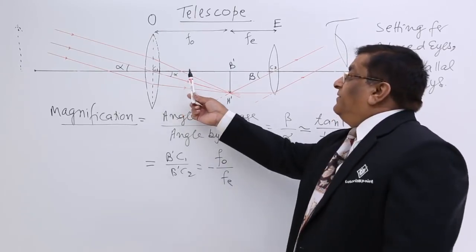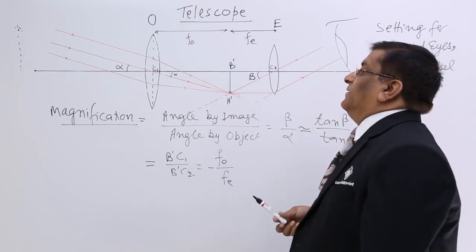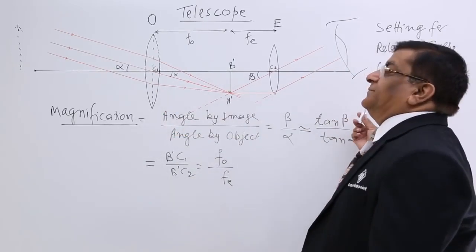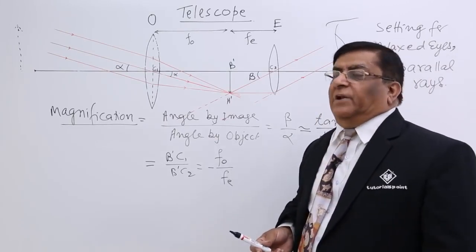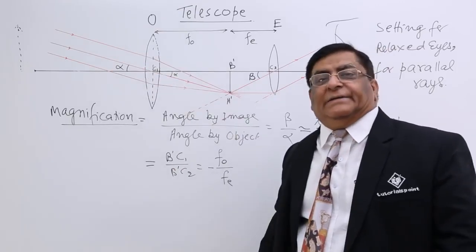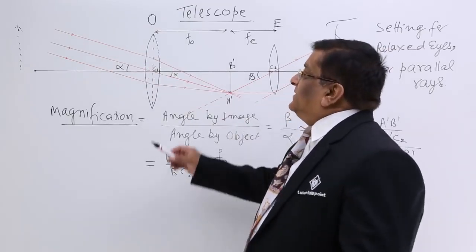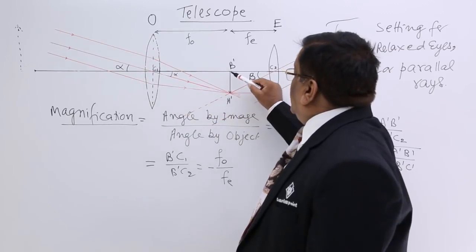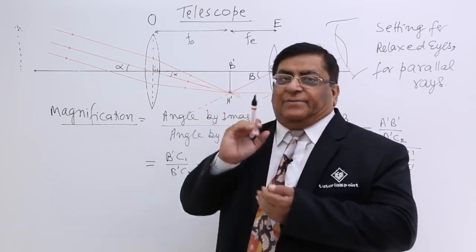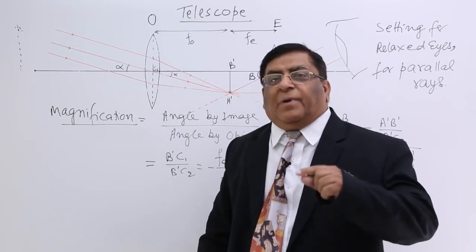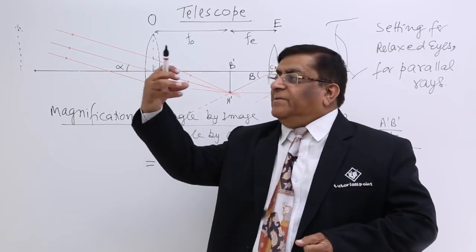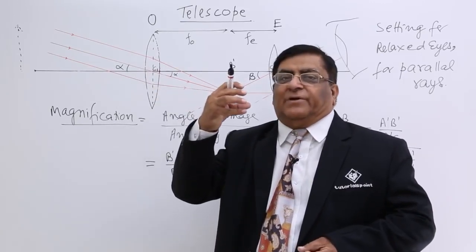If we take FO very large, then is there any problem? The answer is yes. We have to use a very long pipe, and there is a limit to the length of the pipe. You can use a 1 meter pipe, 2 meter pipe, not more than that. The other thing is that when these rays are magnified, say we magnify it 20 times, then the brightness will decrease by 20 times, because we are not increasing the number of rays.